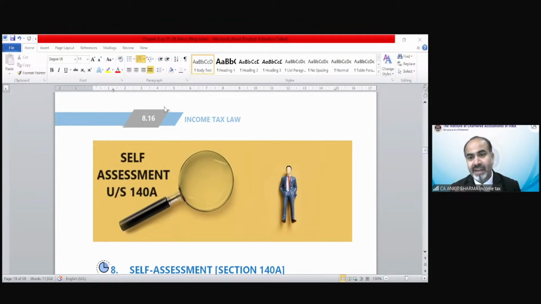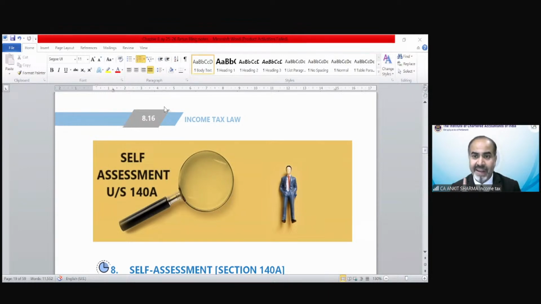It's 3, 3, 3 and 1. 3%, 3%, 3% and 1%. There are 4 installment dates under advance tax. So first 3 installment dates are 3, 3, 3 and the last is 1%.